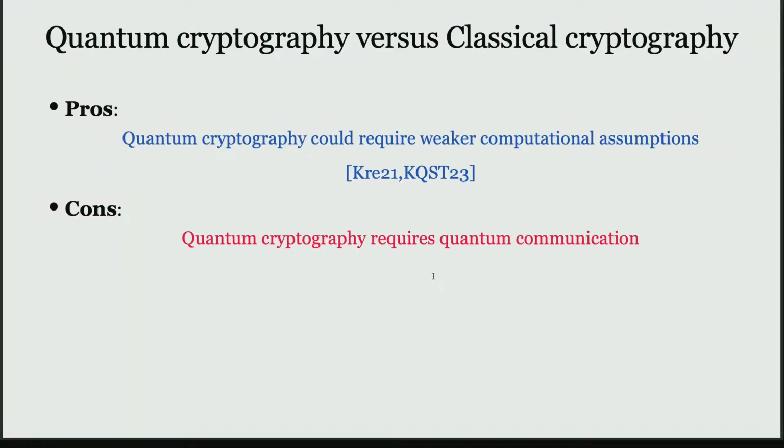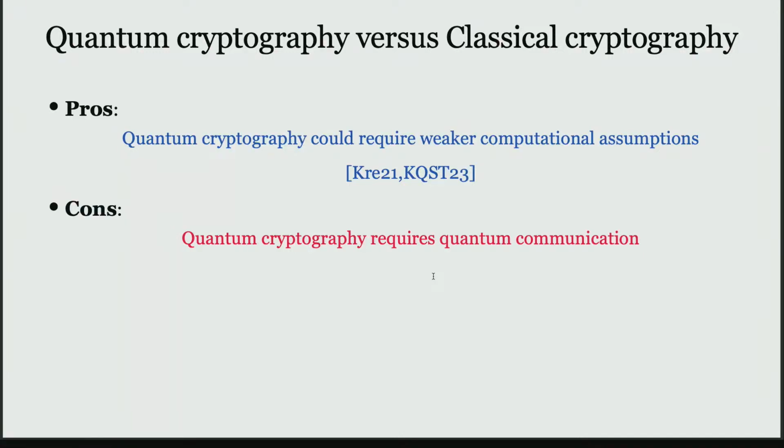On one hand, quantum cryptography could potentially require weaker assumptions than classical cryptography. Right? So there's some evidence to believe that that is the case. On the other hand, quantum cryptography inherently requires quantum communication, and in many places that's an issue. Even if quantum computers do come into existence tomorrow, you really need quantum networks to be in place in order for these applications to be implemented.